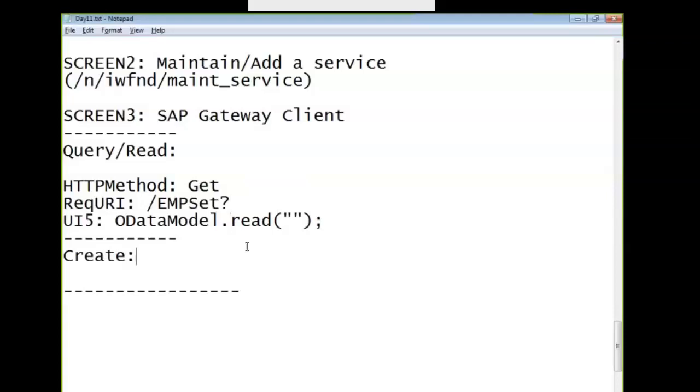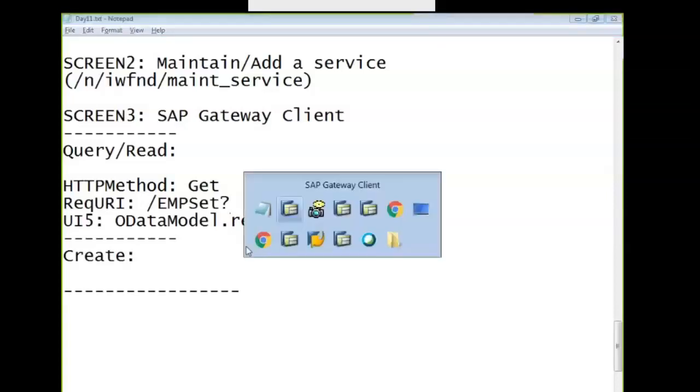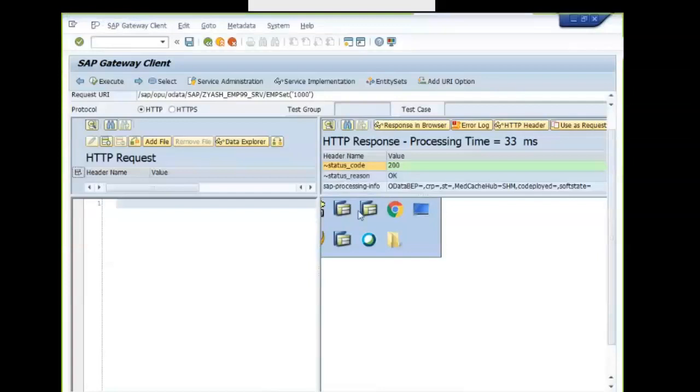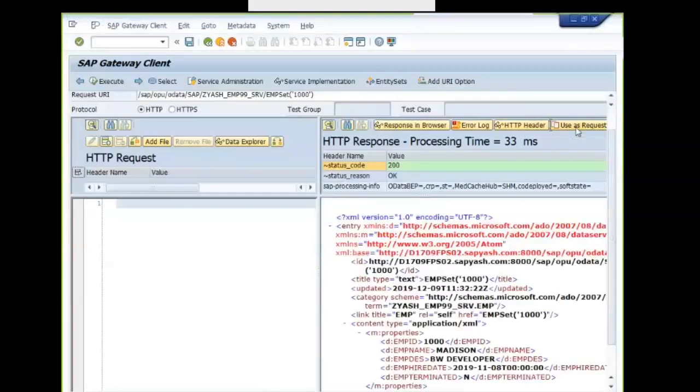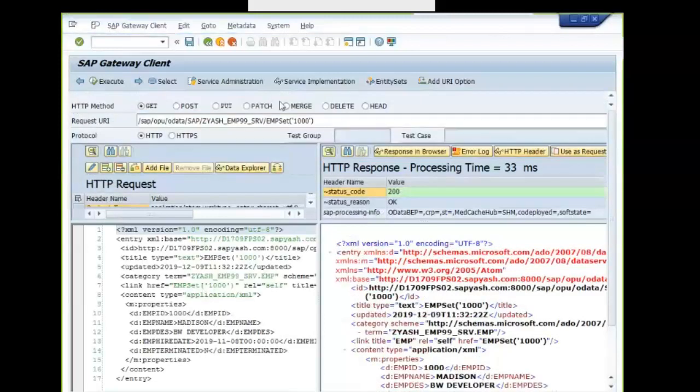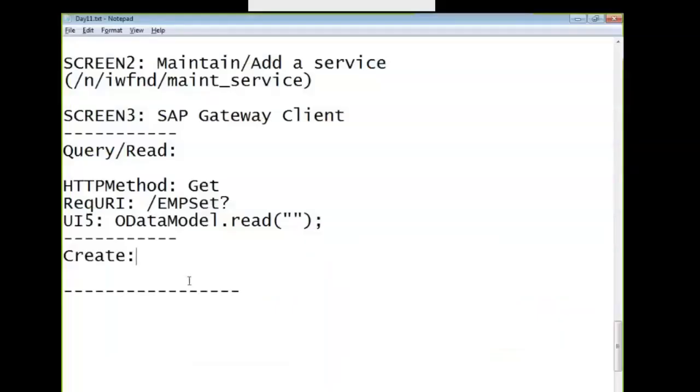For create, you have to use the Use as Request button to send the request to the left side. The method is POST, and you have to remove the request URI key for testing the POST operation.